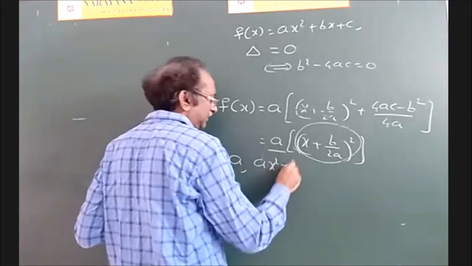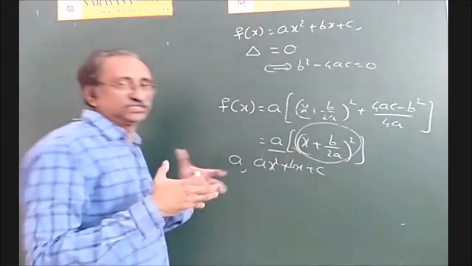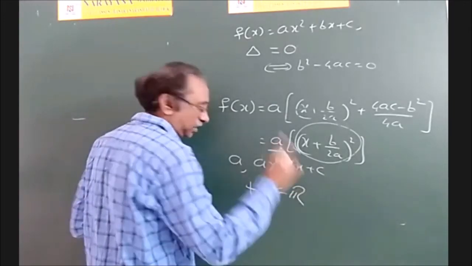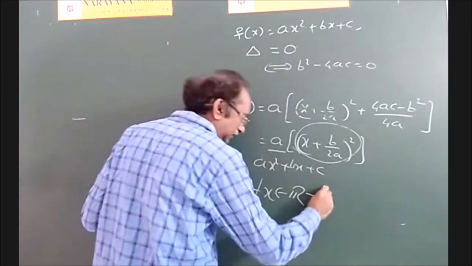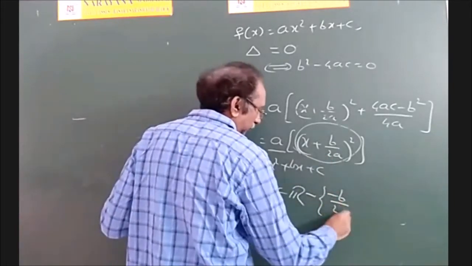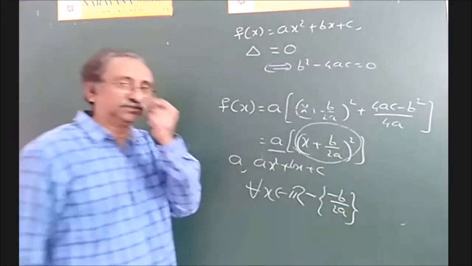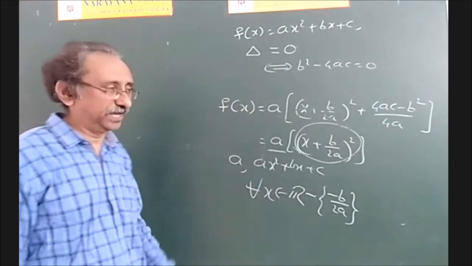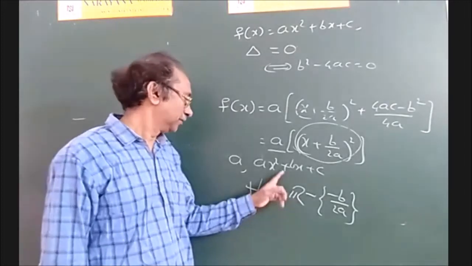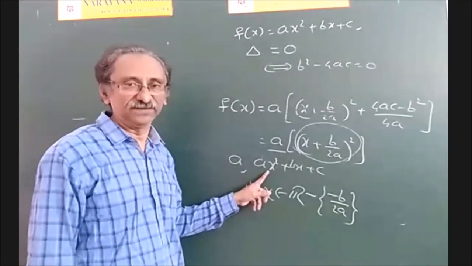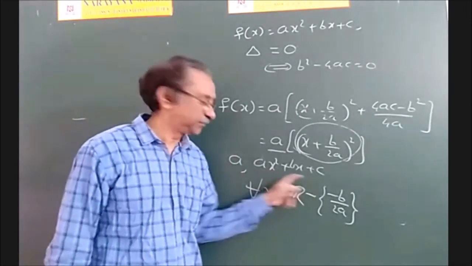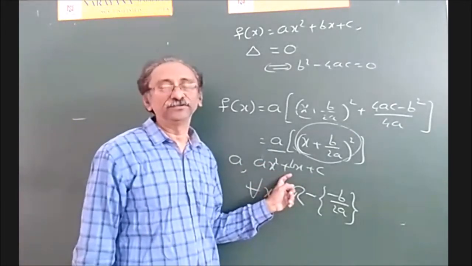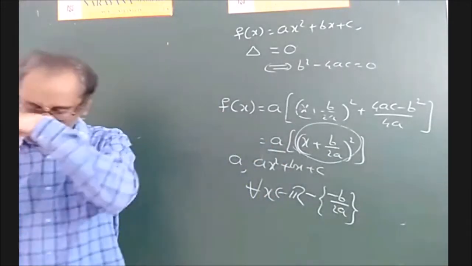F of x, meaning ax square plus bx plus c, will have the same sign as a for all x belonging to capital R except one number. What is that number? This minus b by 2a. Just at that number it will have a solution. That means it touches the x-axis. Otherwise, for every other value of x, both of these expressions will have the same sign. If it is positive, it is positive for every other value of x. If it is negative, it is also negative. So this is case 2. Write down.